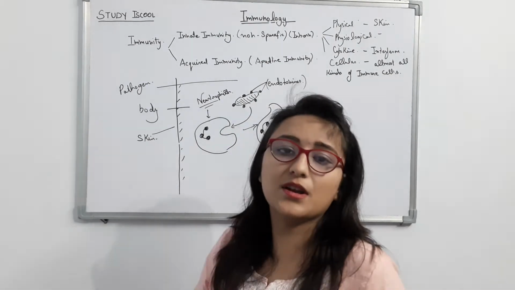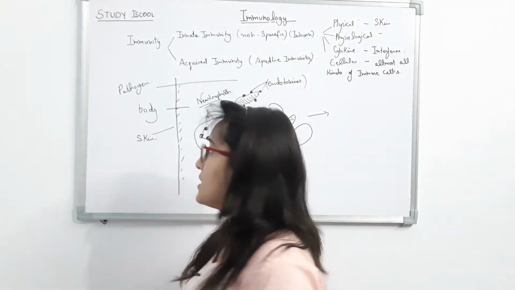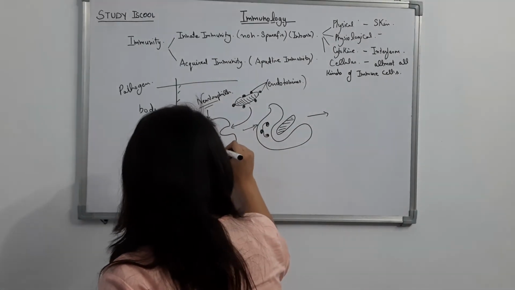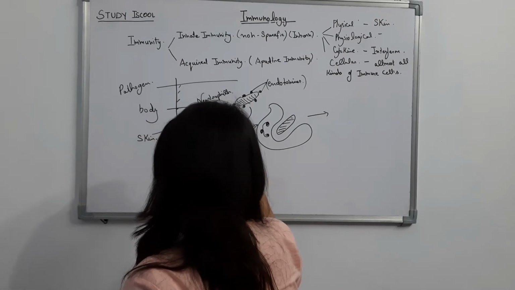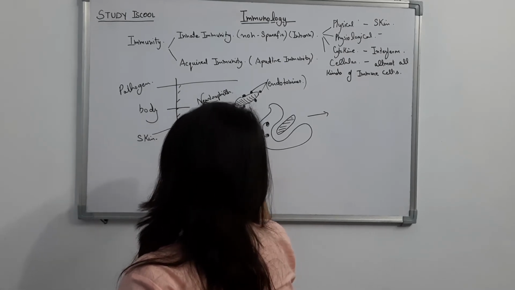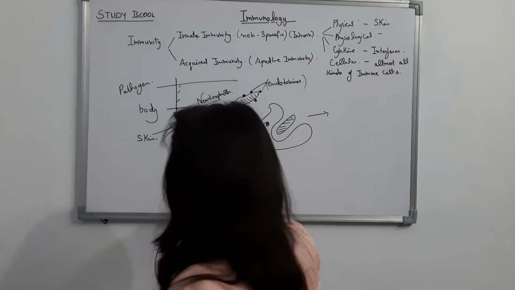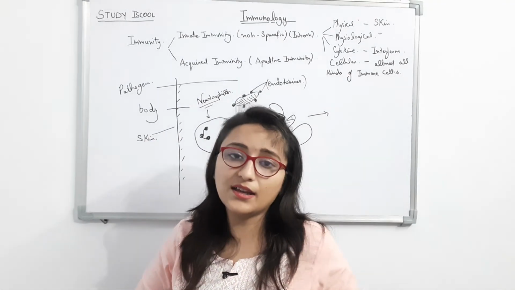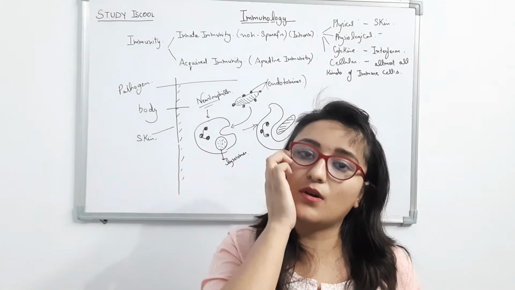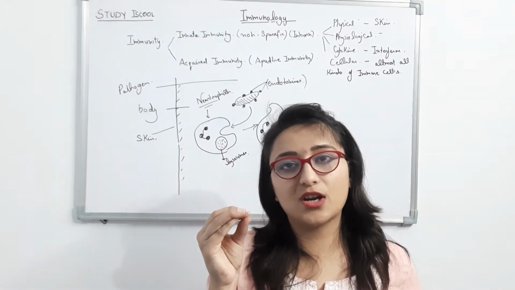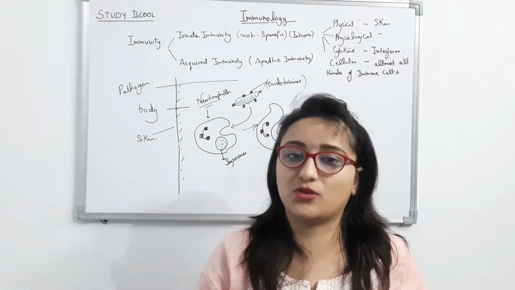Now this cell contains lysosomes, and lysosomes contain many kinds of chemical substances which are generally used for killing any pathogen.